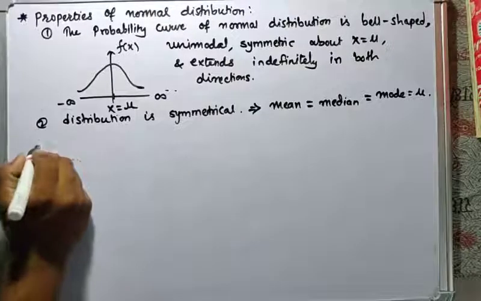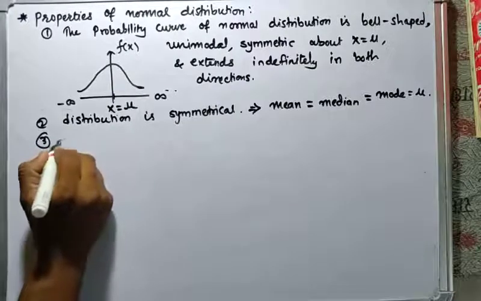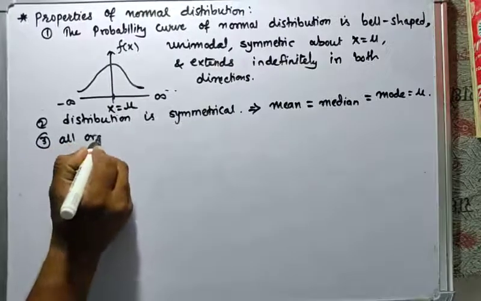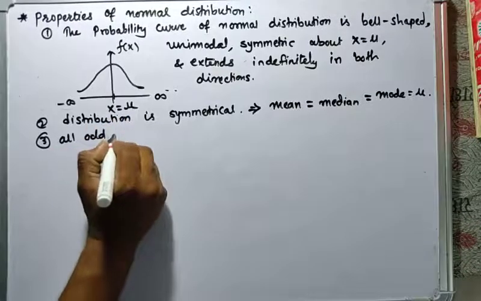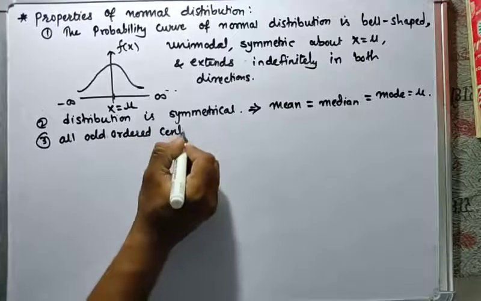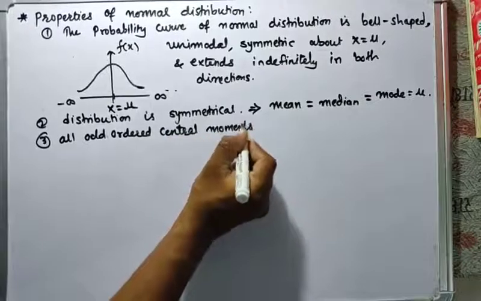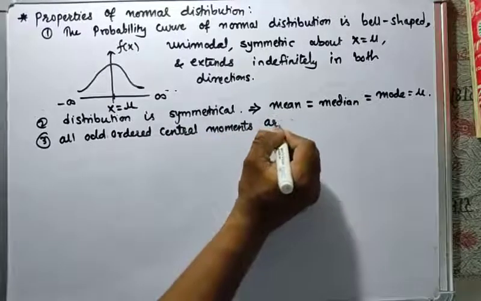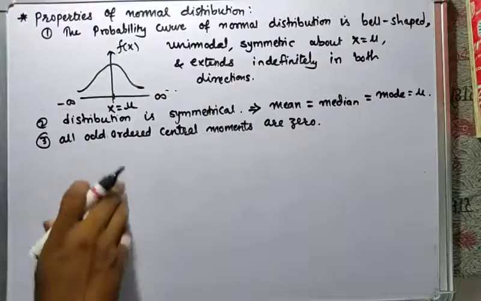The third one: all odd ordered central moments are 0.